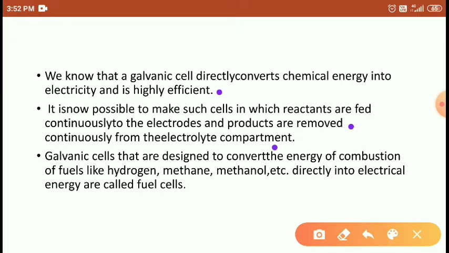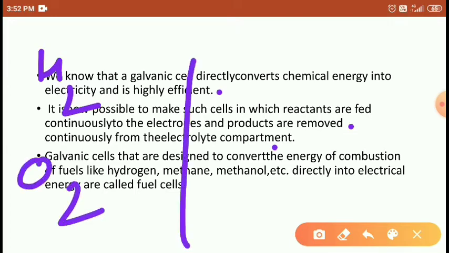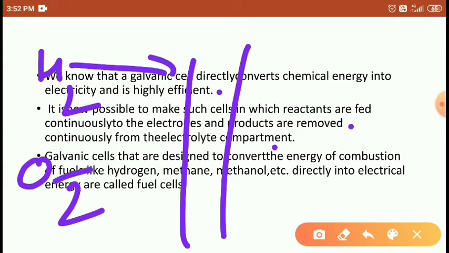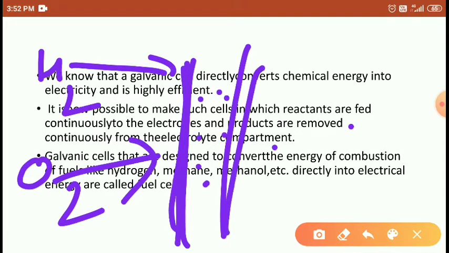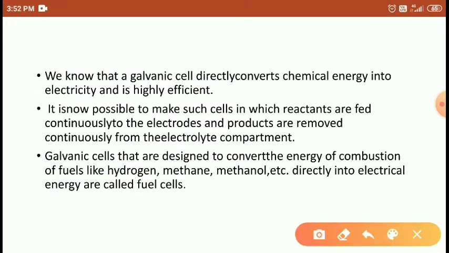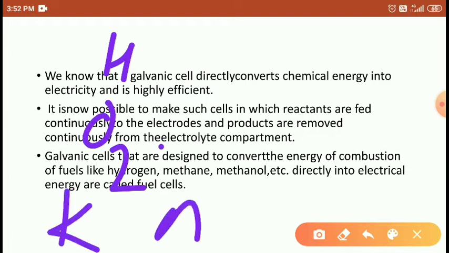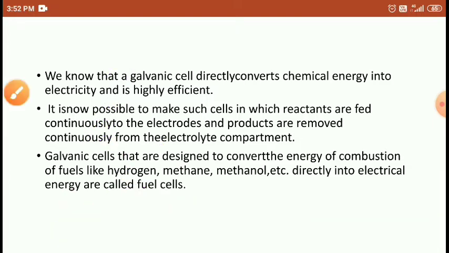The reactants are hydrogen and oxygen, which are fed continuously onto the electrodes, graphite electrodes coated with platinum, right? Here the three compartments are present: the hydrogen, the oxygen and the KOH electrolyte. Three electrodes we are using here, right?